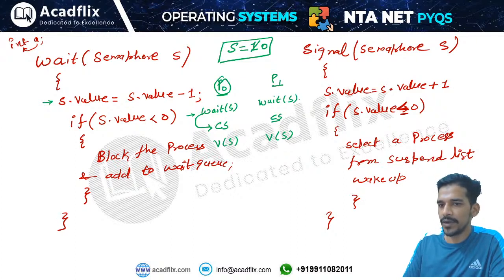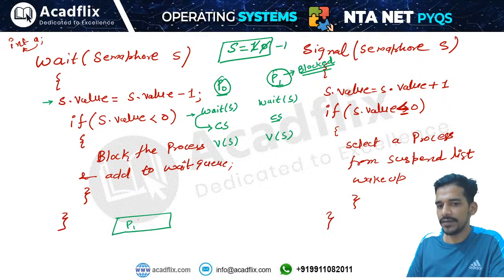Then this process will also apply the wait operation on the semaphore. When this will apply the wait operation, it will decrement the value of semaphore by 1. The value will become minus 1. Okay, and then we can see that if the value of semaphore is less than 0, that is minus 1, right, then this process will be blocked. That means process P1 will be blocked, right? So this process will not be able to execute further. This process will be added to the waiting queue. Okay, this process P1 is waiting for the semaphore. Okay, this process will be blocked.